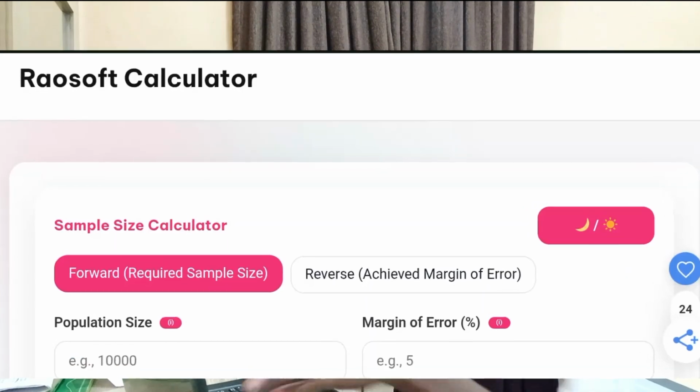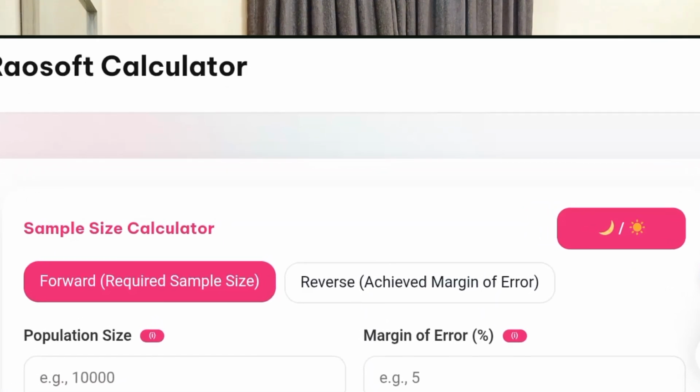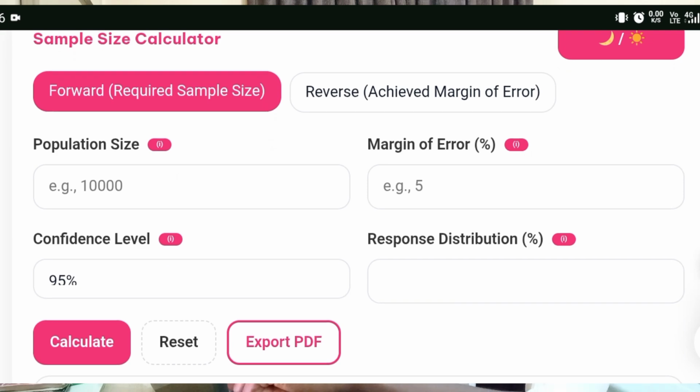Now all you have to do is go to raosoftcalculator.com and then you're going to see this interface like this. If your study is looking for a proportion or your study has something to do with Cochran formula, you can use this calculator. So the first item here you can see is population size.